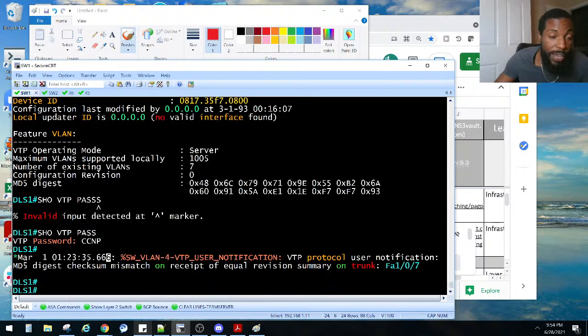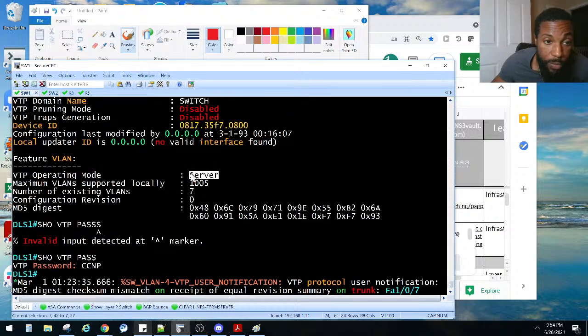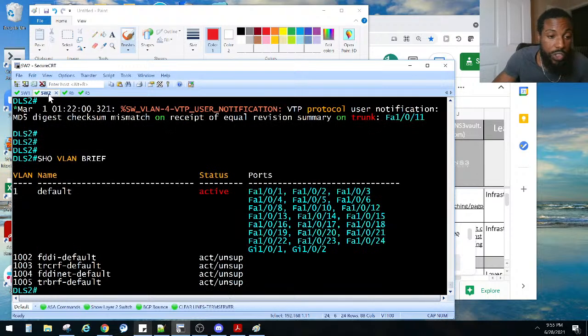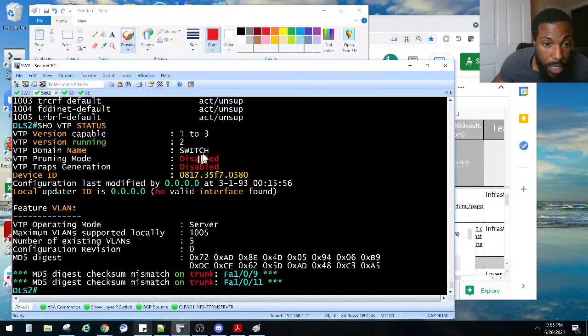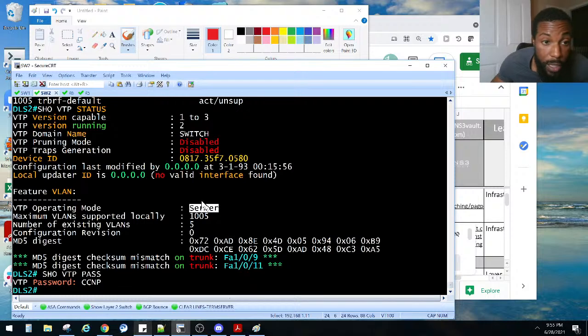What is the issue here? All right, so let's finish that. Let's finish checking everything, right? We checked the DLS1. We checked the domain. We checked the password. We also checked the mode. So it's DLS2. So VTP status. Domain switch. Server mode. And what else? The password. So VTP password CCNP. That's correct.